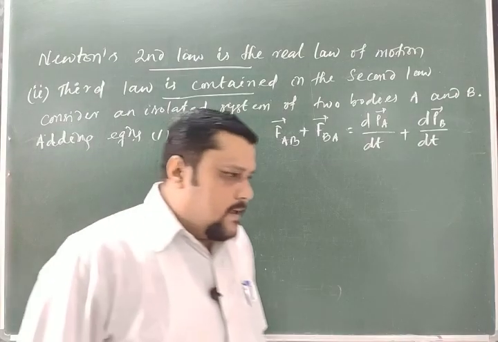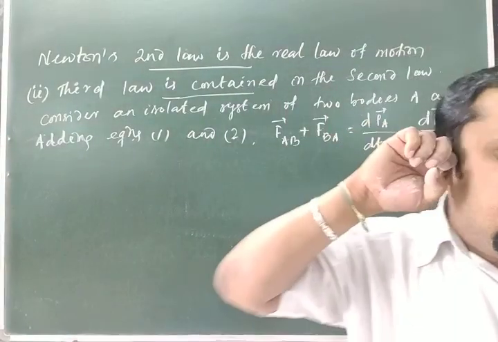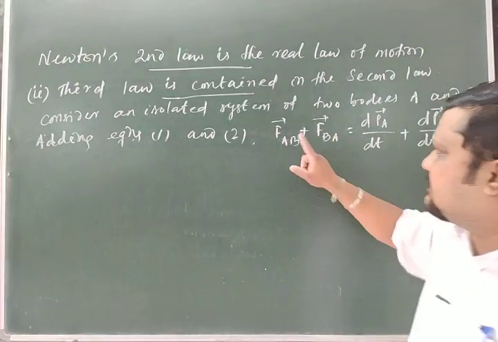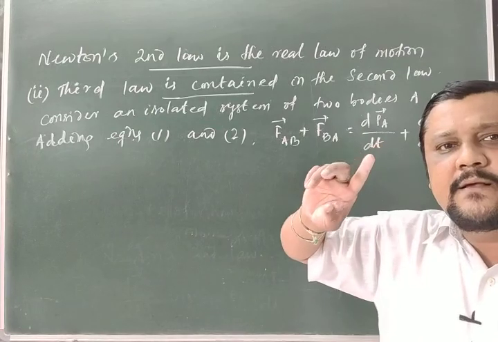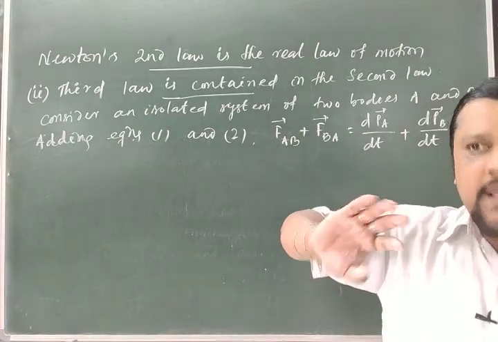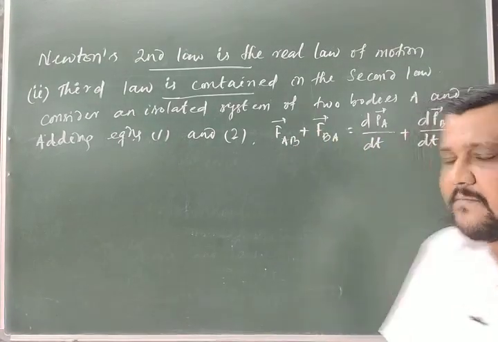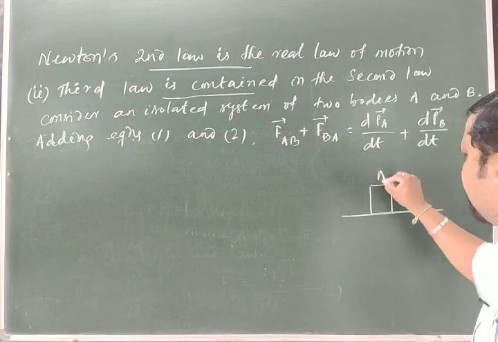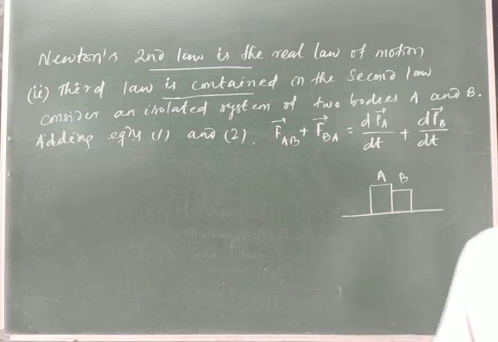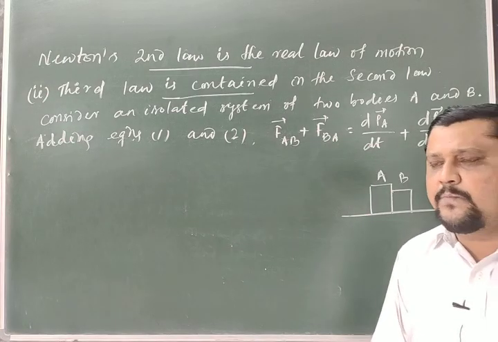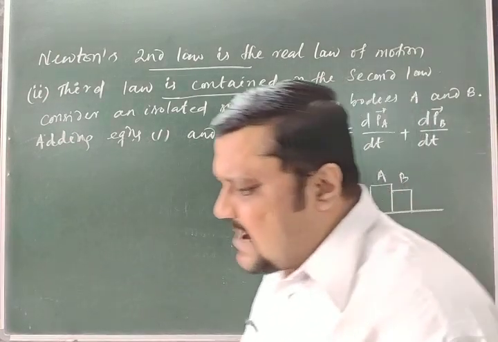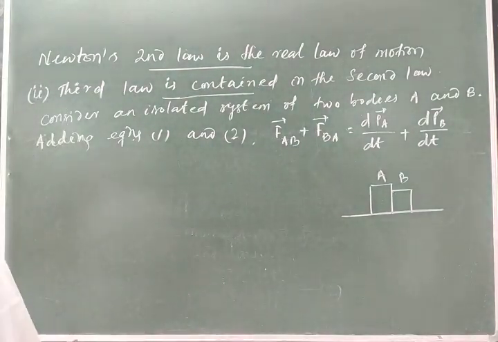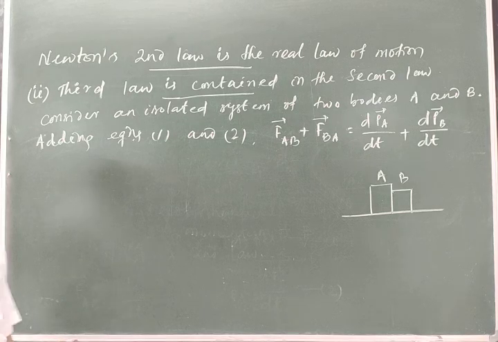Now, as we know, what is the second law? If there is no external force acting on the system, individually there is force acting on each particle, but as a whole in the system, the two-body system A and B, is there any external force applied? No. If no external force is applied on the system, then what is the rate of change of momentum of the system?